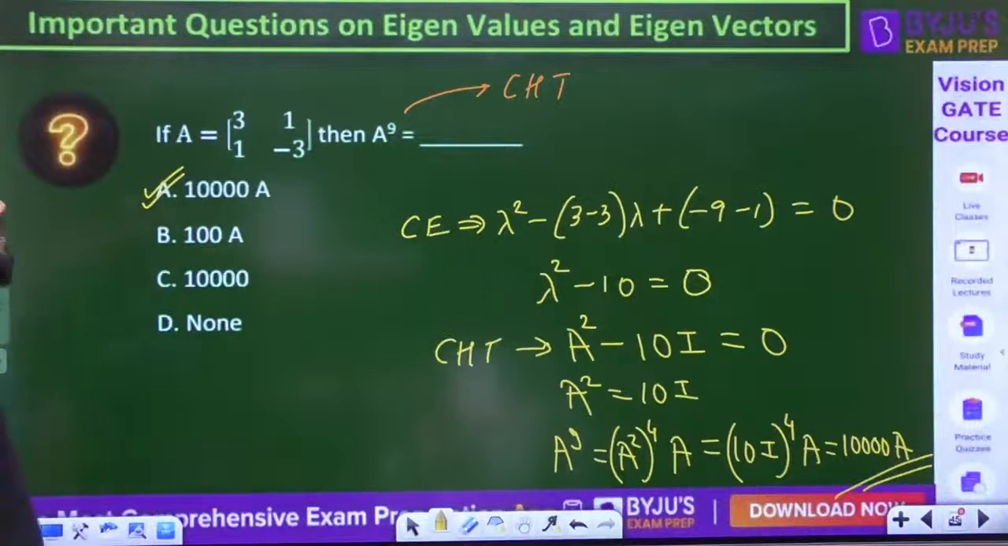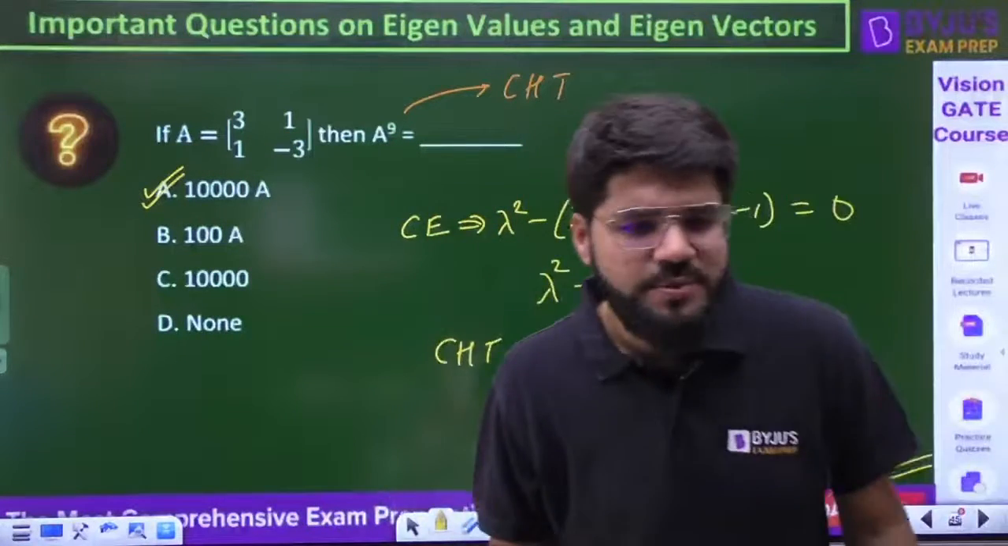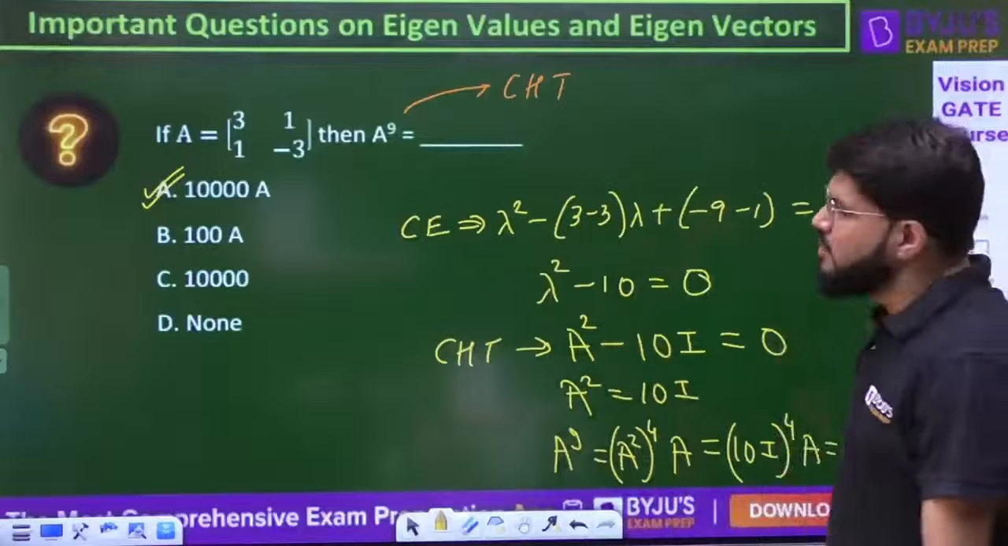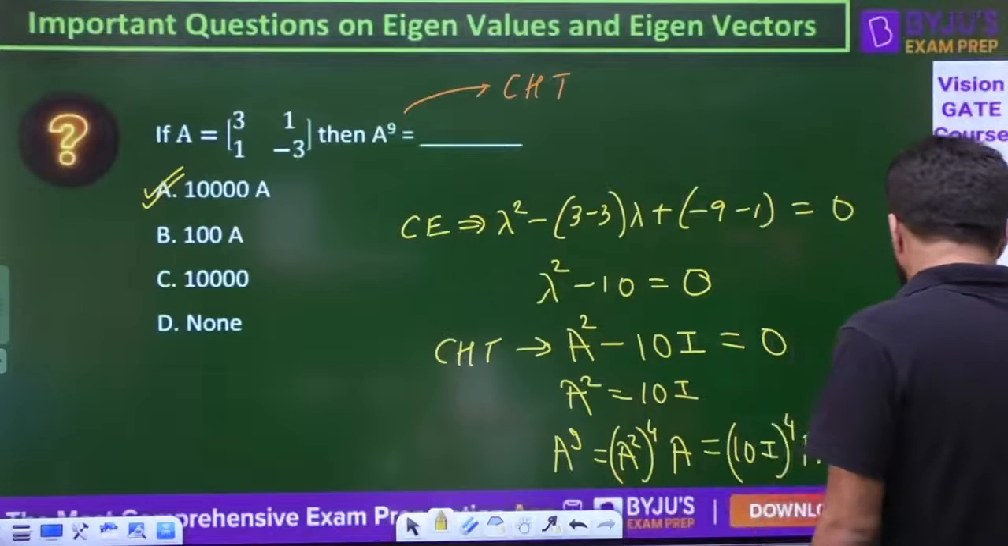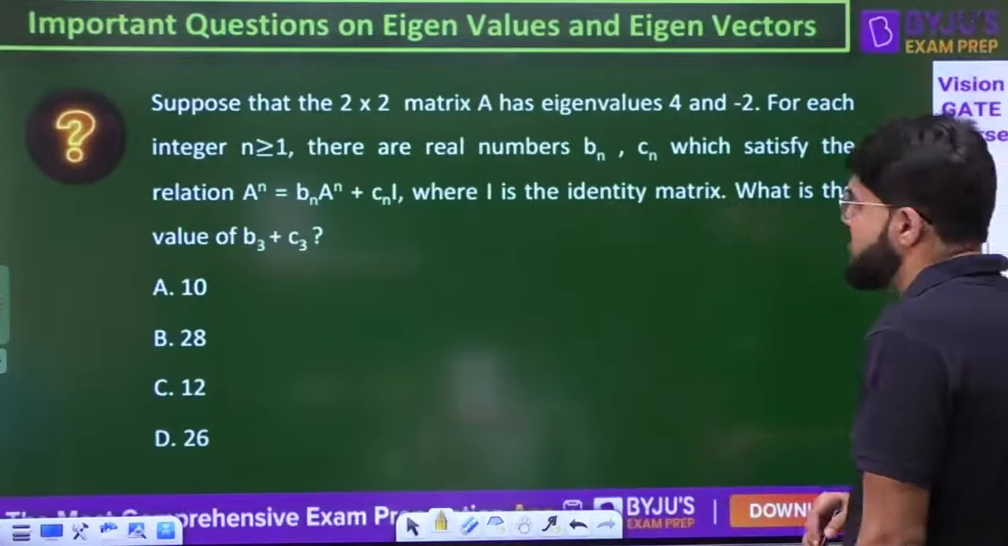Very simply by Cayley-Hamilton. Don't even think you have to form A power n by repeated multiplication. That is a very calculative and inappropriate method, because it's going to take and kill up your time. Have a look into this next question.